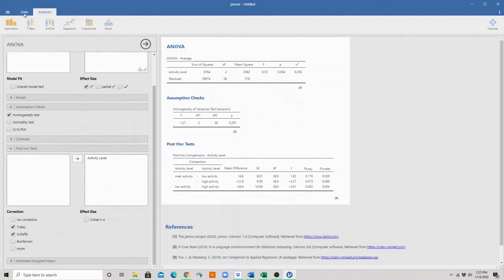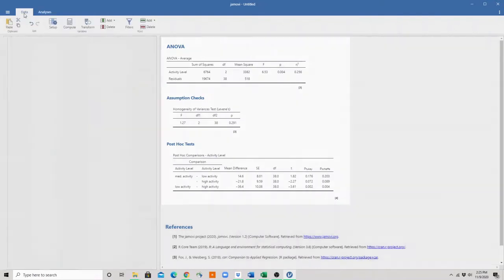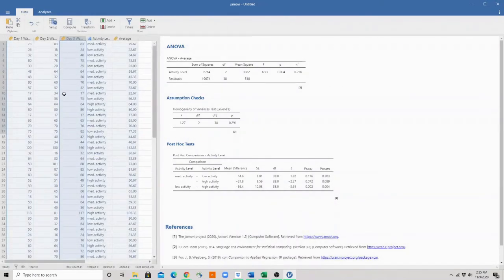Now let's go back and look at our data one more time, because what I'm thinking is it would also be interesting to find out if there's a difference between day 1, day 2, and day 3. Maybe the difference in the water intake that a person has, depending upon what day it is. So the research question would be, does day have an impact on the amount of water consumed by a person?